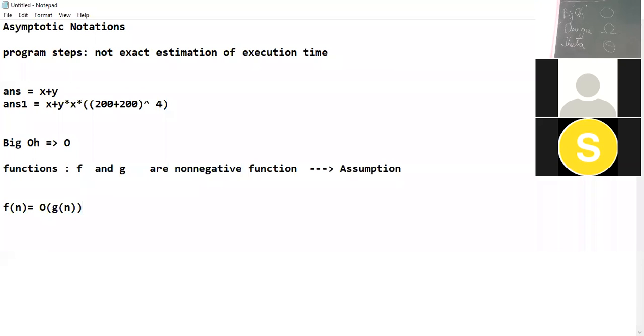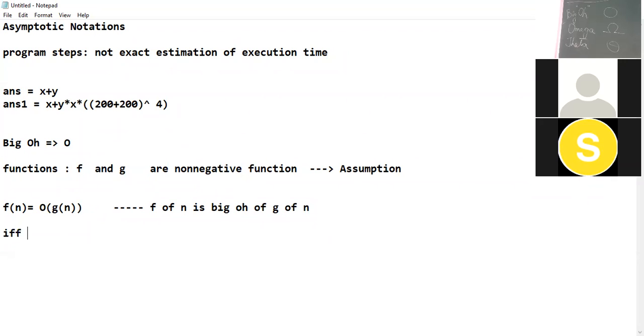That f is a function of some value n, and g is another non-negative function of some value n, and we say that f of n is big O of g of n. How to read it? I'll write it over here. F of n is big O of g of n. This is how we read it.